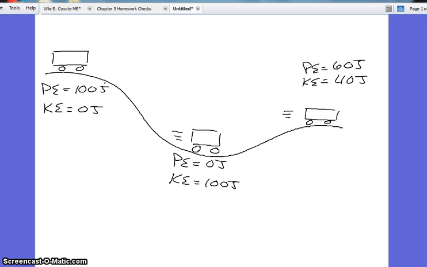What if there is friction? Well, what happens? How is it different? So if there is friction, we won't have 100 joules down at the bottom of the first hill. We might only have 80 joules. So what happened to that 20 joules? Remember, energy is still conserved. What happened to that 20? Well, total energy is still conserved under the law of conservation of energy.